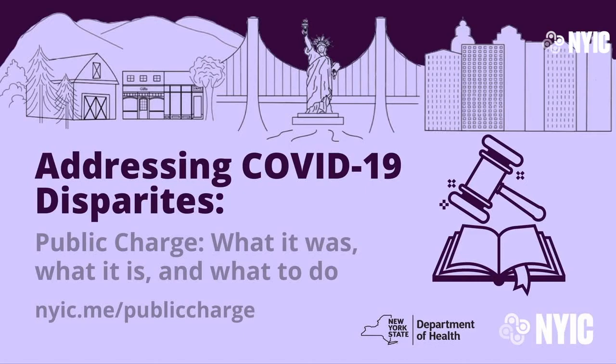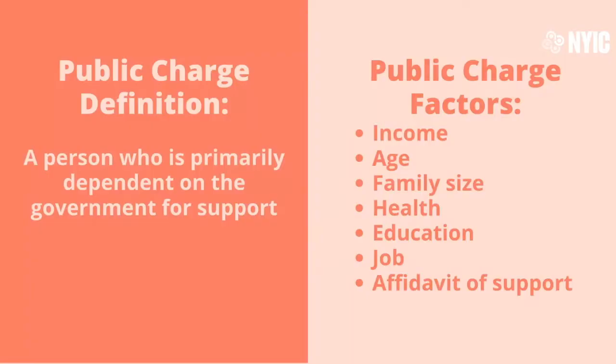I am the Immigrant Services Support Events Associate at the NYIC, and today we will be discussing public charge: what it was, what it is, and what to do. Public charge is used in immigration law to describe a person who is primarily dependent on the government for support. Immigration officials review applications for visas and green cards to determine if a person is likely to become a public charge based on the individual's income, age, family size, health, education, job, and affidavit of support, which is a contract with a sponsor.